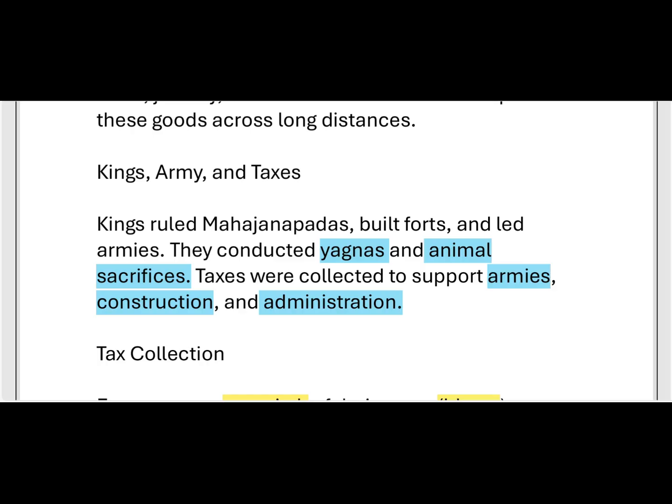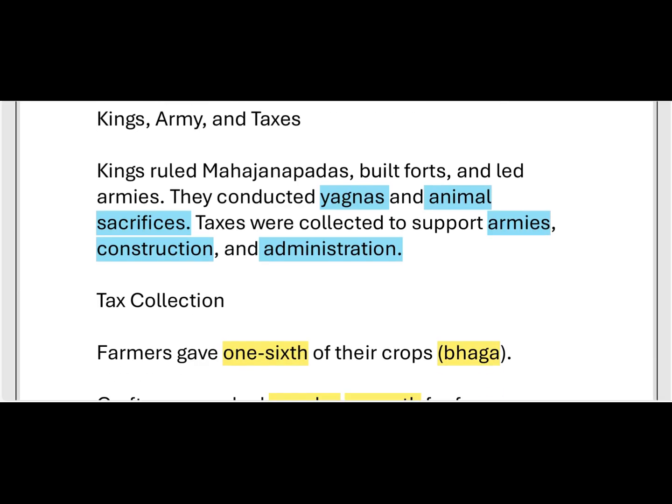Taxes were collected from people like craftspersons, like carpenters, blacksmiths, potters, peasants, and so on. Without taxes the king can't maintain all these things. He can't construct buildings like forts, tanks, and welfare activities. He can't do anything without money. So for that purpose the kings collected taxes, for administration and construction purposes. This is all about it. And here, tax collection is another side heading.